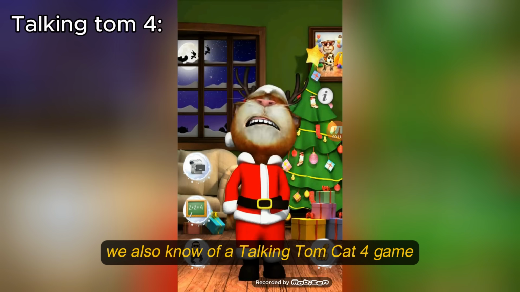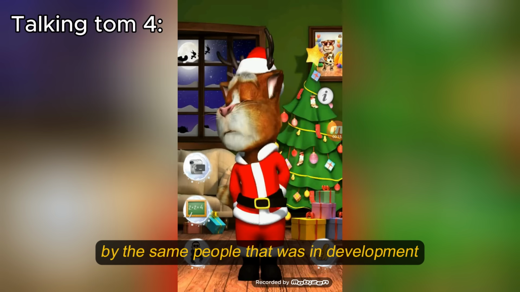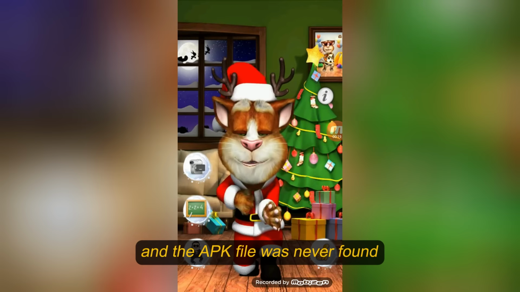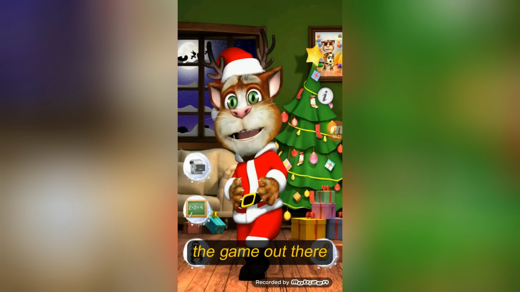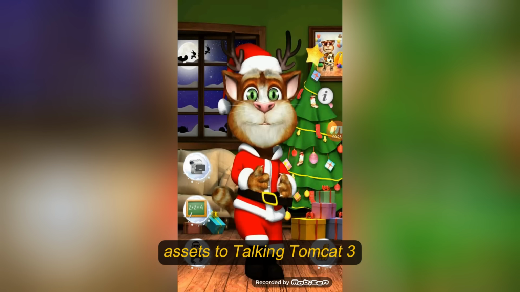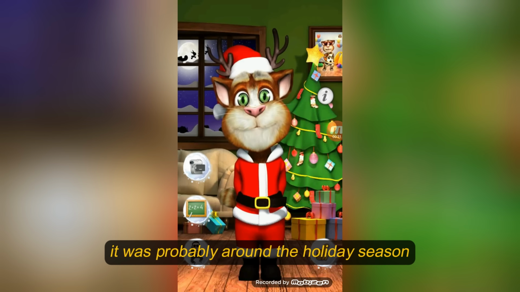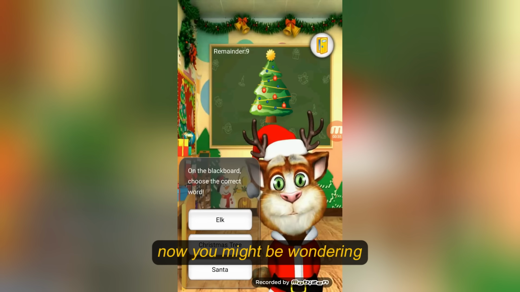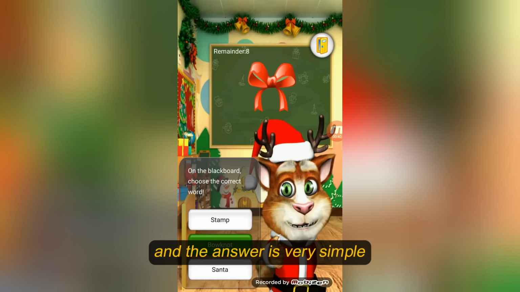We also know of a Talking Tom Cat 4 game by the same people that was in development, but it was never publicly released, and the APK file was never found. But there is actually a gameplay video of the game out there, and it seems like it uses similar assets to Talking Tom Cat 3, so it likely released around the same time, and since he's wearing Christmas clothes, it was probably around the holiday season, so around December of 2013. Now you might be wondering why they never released the fourth game, and the answer is very simple.